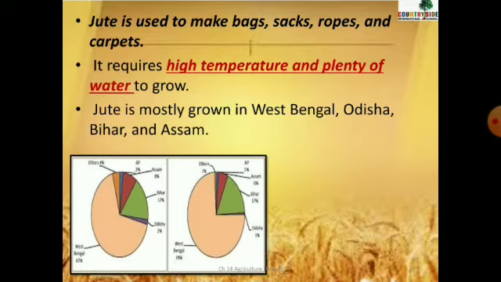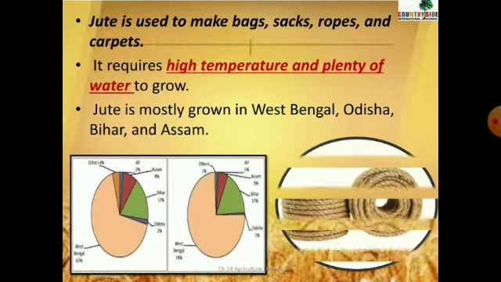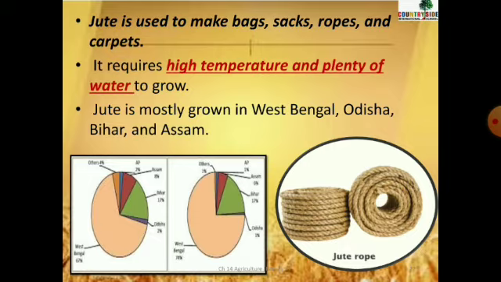Plenty of water means that it requires a good amount of water to grow. Jute is mostly grown in West Bengal, Odisha, Bihar, and Assam. You can see in the image given below, there is West Bengal, then Bihar, Odisha, Assam. These are the main states which grow jute. Right. So this is how jute rope looks like. I hope you all have seen it.